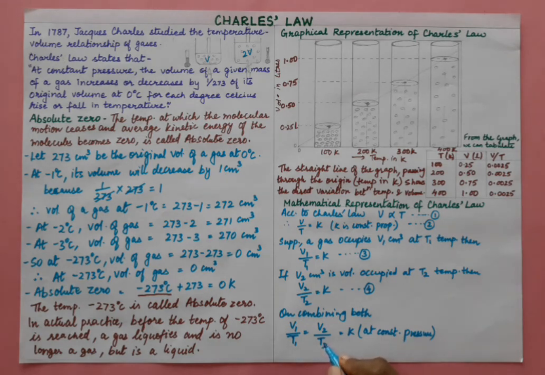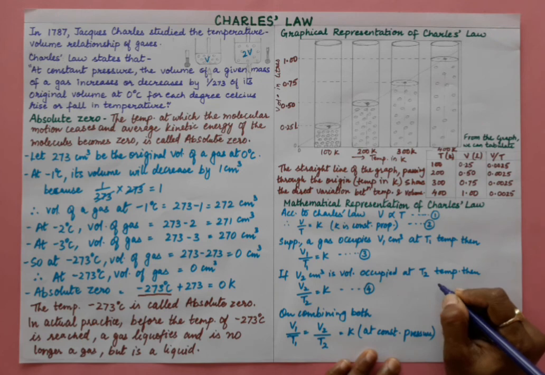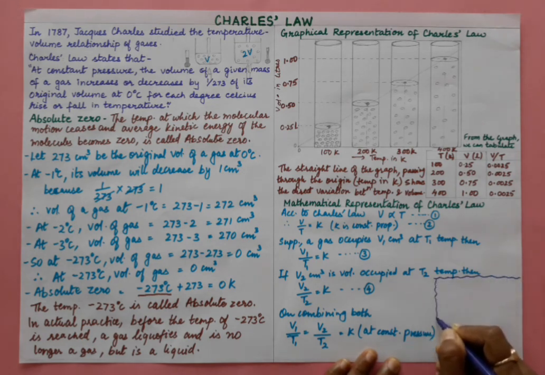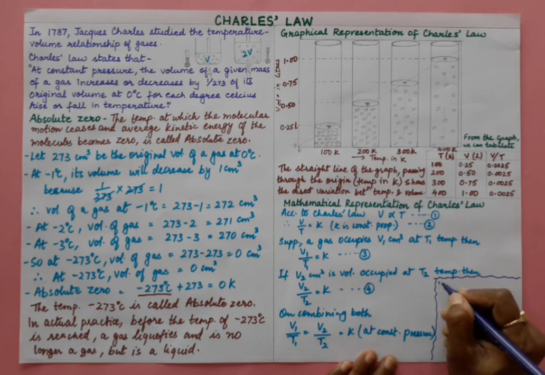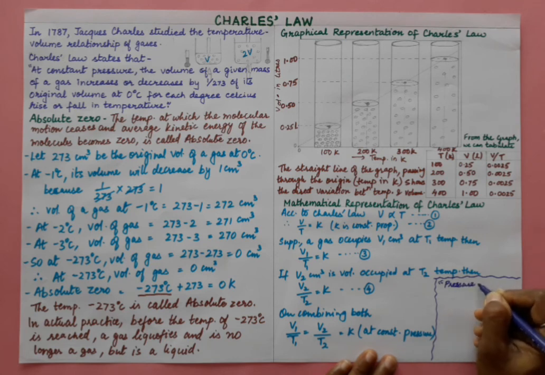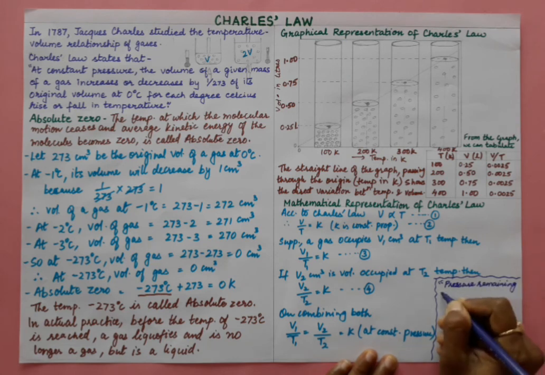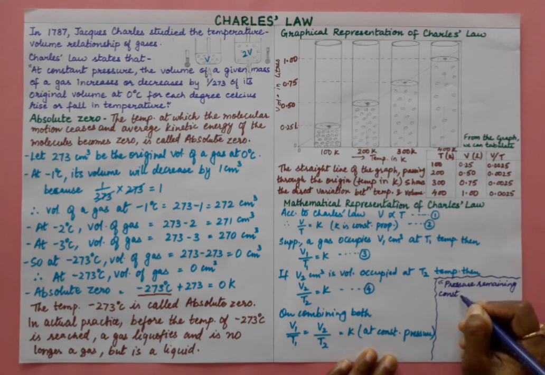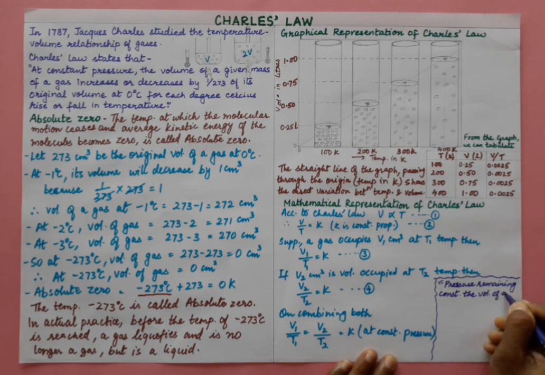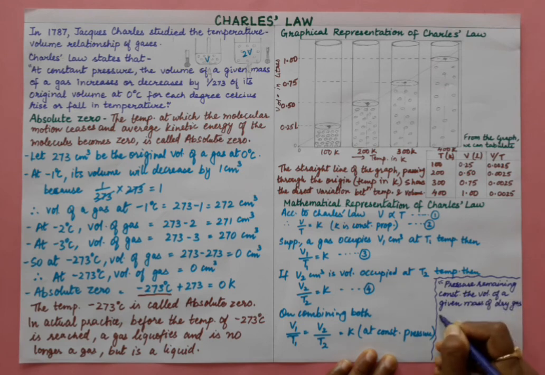Now after the introduction of the absolute scale and Kelvin scale, Charles' law was modified, and it was stated like this: pressure remaining constant, the volume of a given mass of dry gas is directly proportional to the absolute temperature.